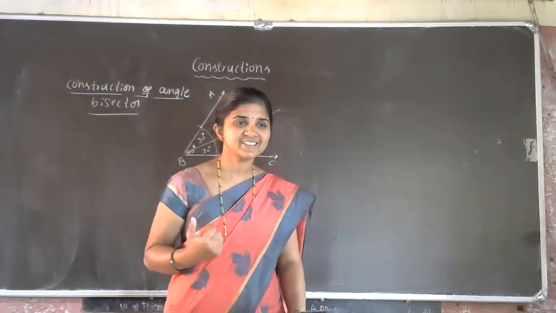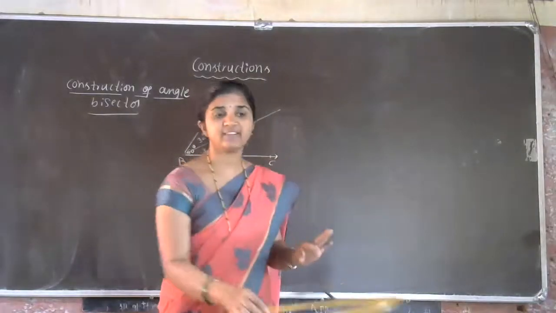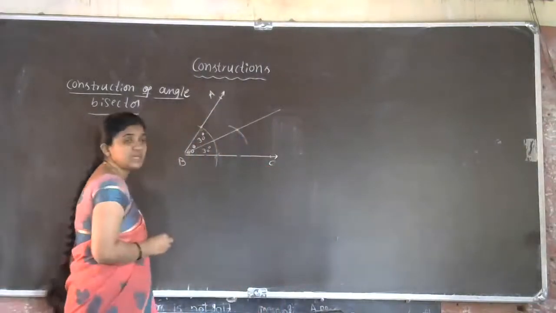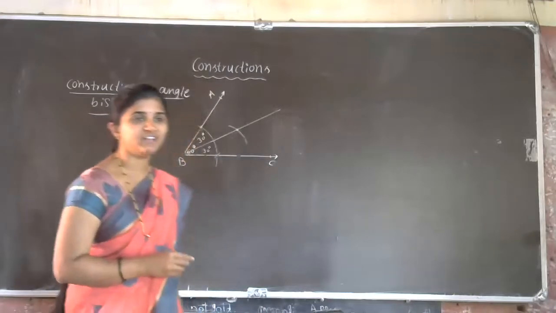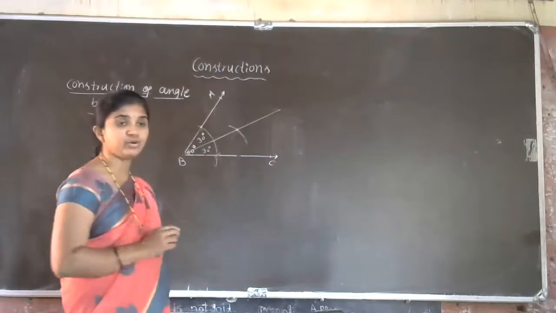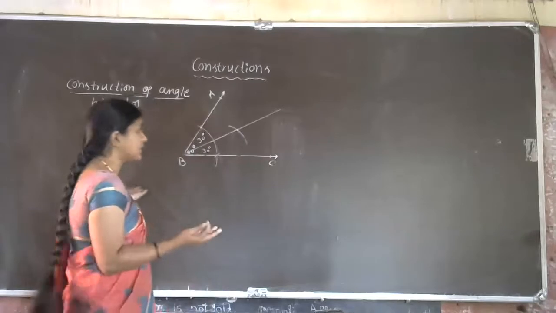Yes, practically we verified with the help of protractor. But theoretically we have to prove that this angle is equal to this. How to prove that one? Yeah, congruency of triangles. Very good, Vaishnavi. Now what we have to do here to get the congruency of triangles? We need triangles, no? Here we are not observing triangles.